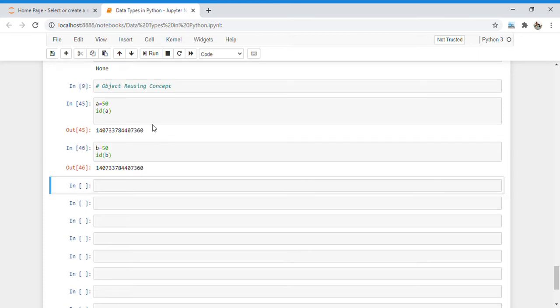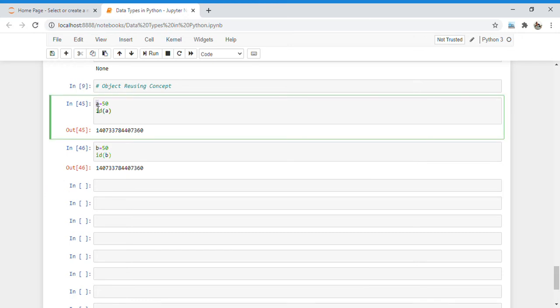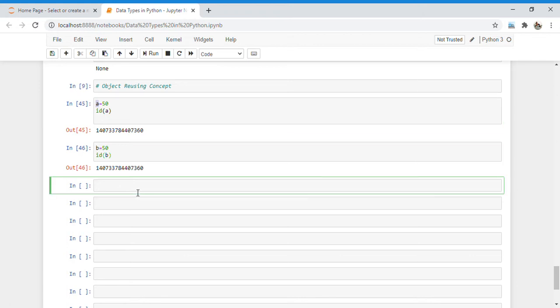It means whenever you open a Python virtual machine, Python already creates the objects from 0 to 256. So we just have to give the reference to that particular object, but the memory allocation is the same only. But if we assign a value more than 256, then it is not possible. The ID comes out to be different.